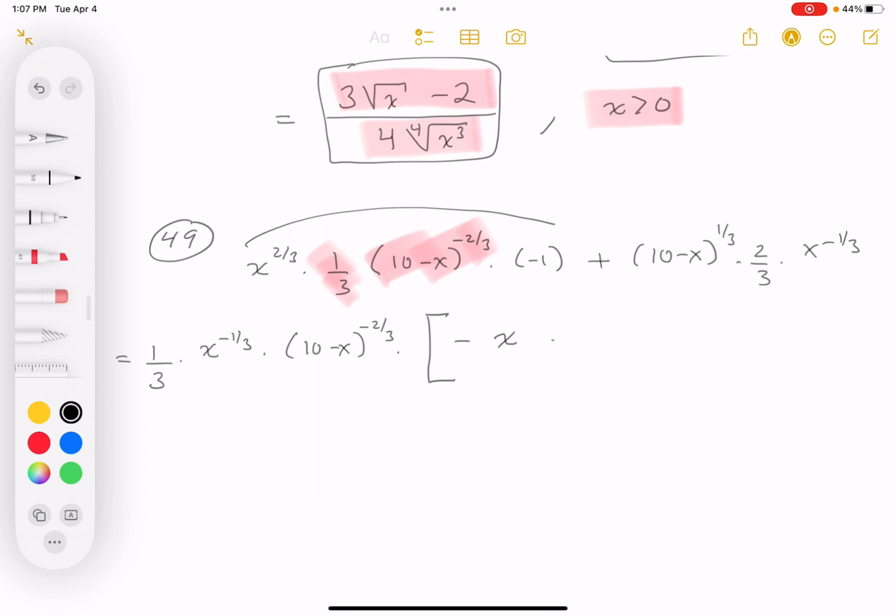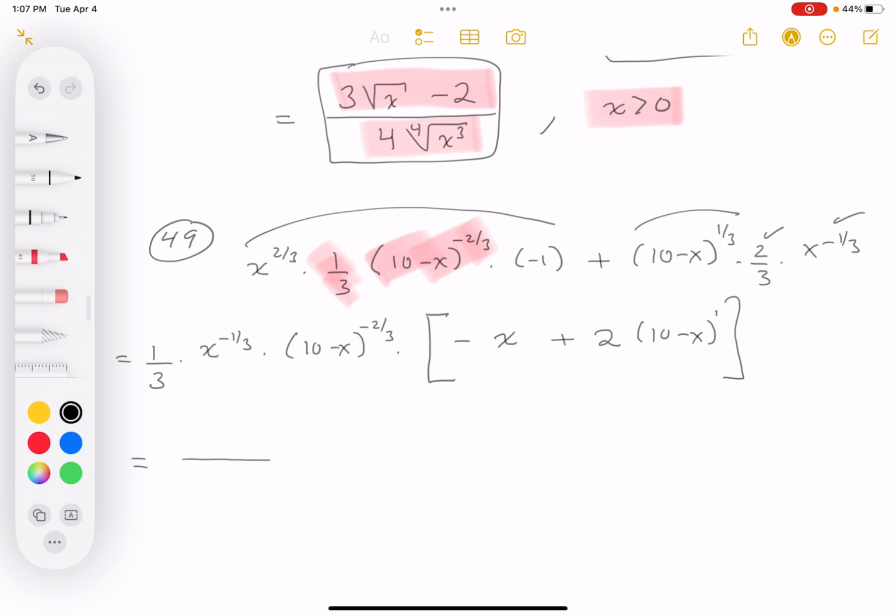And what do I see over there? I definitely see a 2. I want to point out what I mean by that. I see the 2 there. And then I see this x to the 1/3, and I pulled out minus 2/3. So that's going to be 10 minus x to the first power, because the first power is 3/3, and 3/3 minus 2/3 is 1/3. I did okay there. And I've already pulled out the x to the minus 1/3, so I'm done with this one too. All right, let me rewrite it.